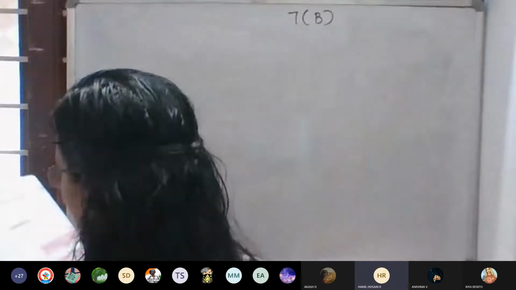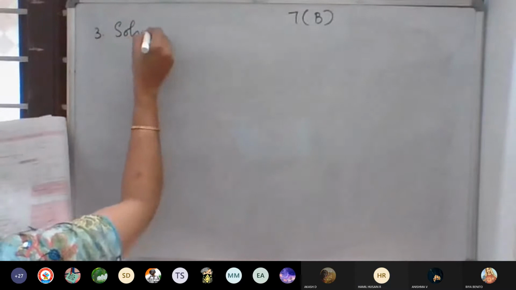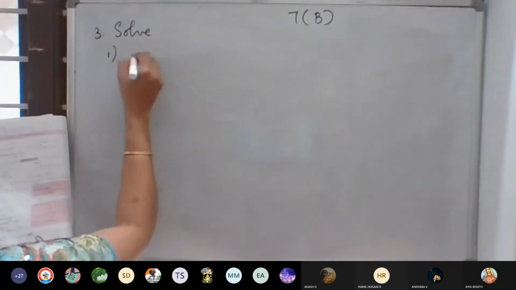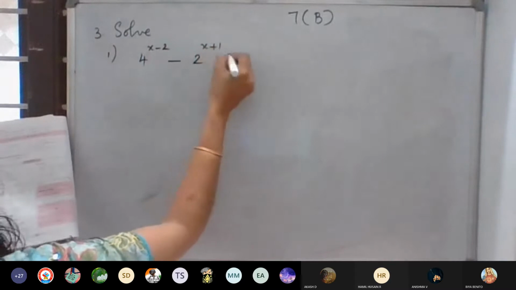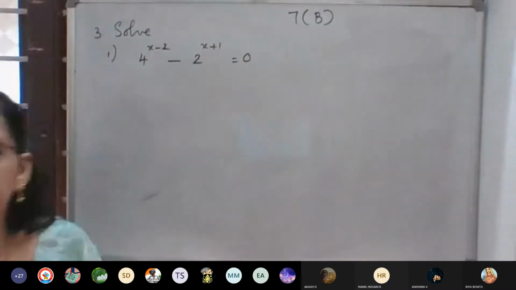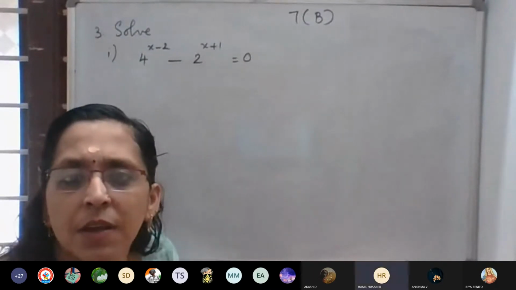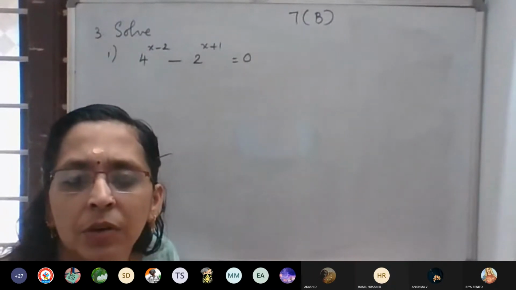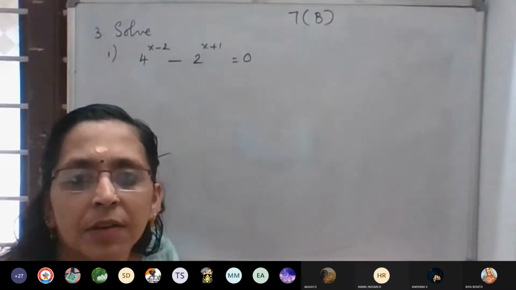Ma'am, next which question? Second question. No, third one. Second completed. Third one. First one: 4 raised to x minus 2 minus 2 raised to x plus 1 is equal to 0. Aniruddha, can you follow me? Yes, ma'am.